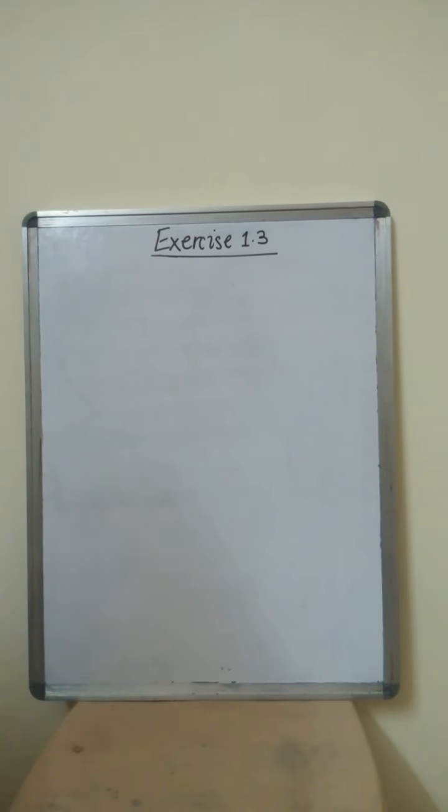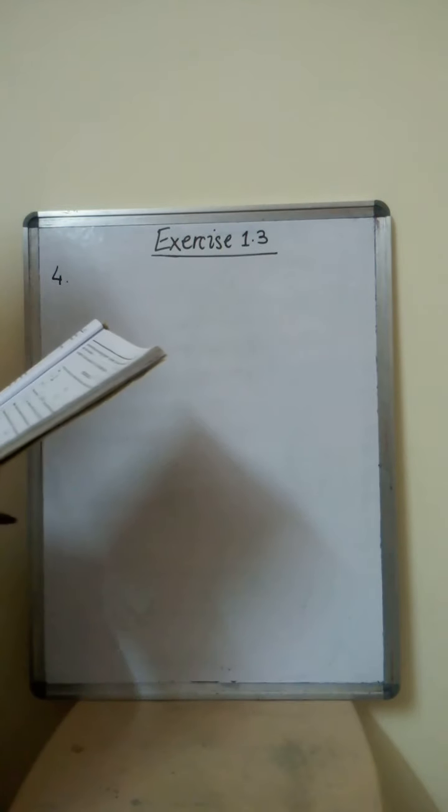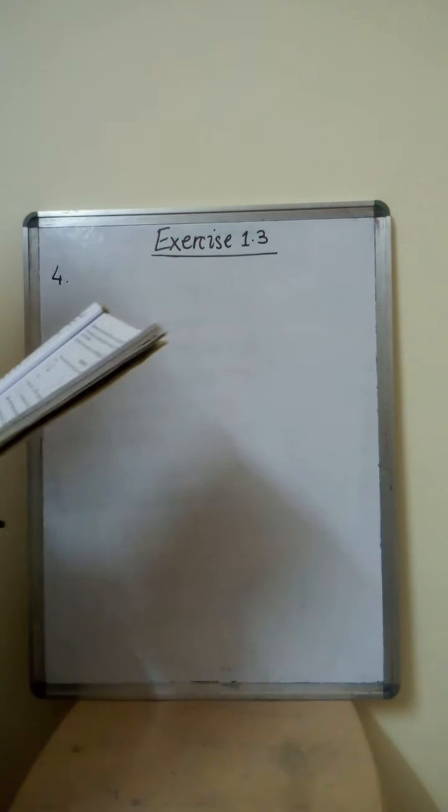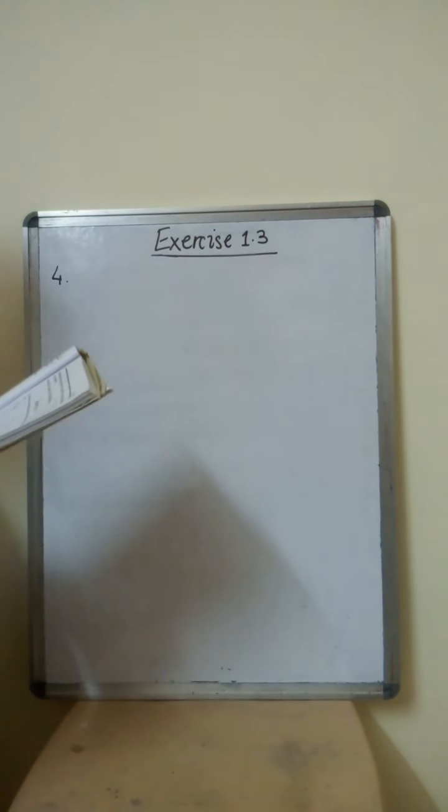So now we come to question number 4. Look into your book, page number 14. What is given there in question number 4? Express 0.99999 in the form P by Q. Are you surprised by your answer? With your teacher and classmates, discuss why the answer makes sense.